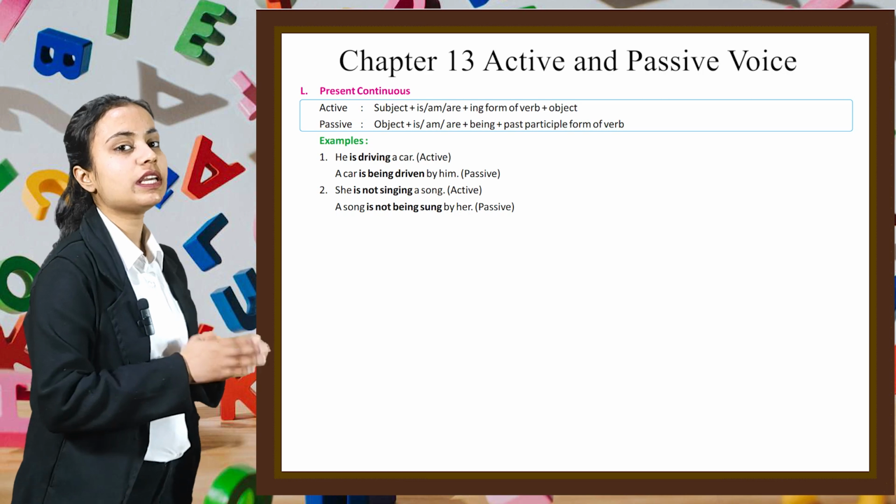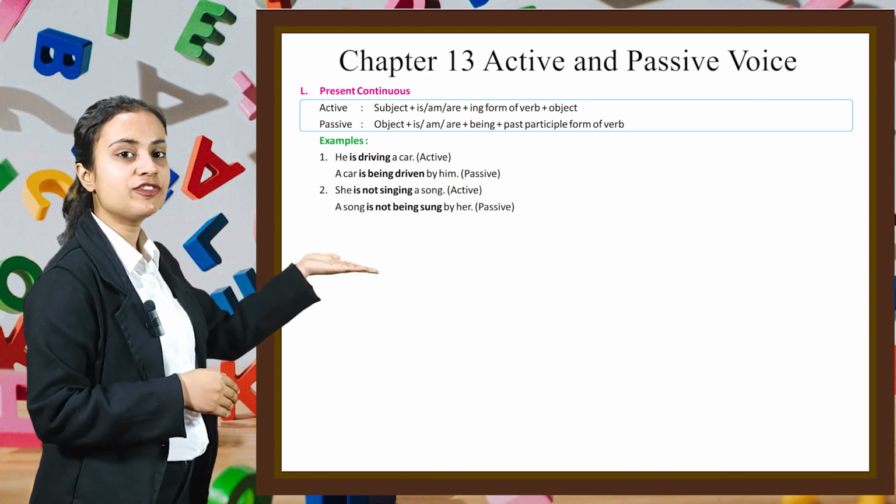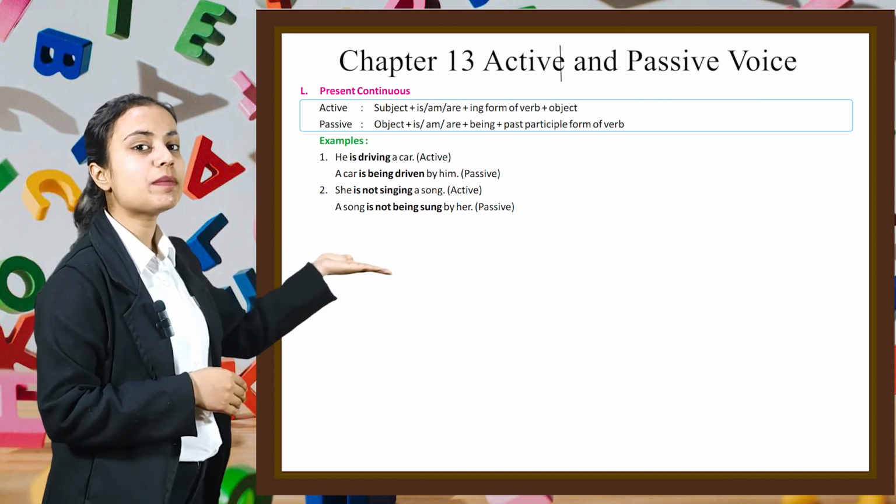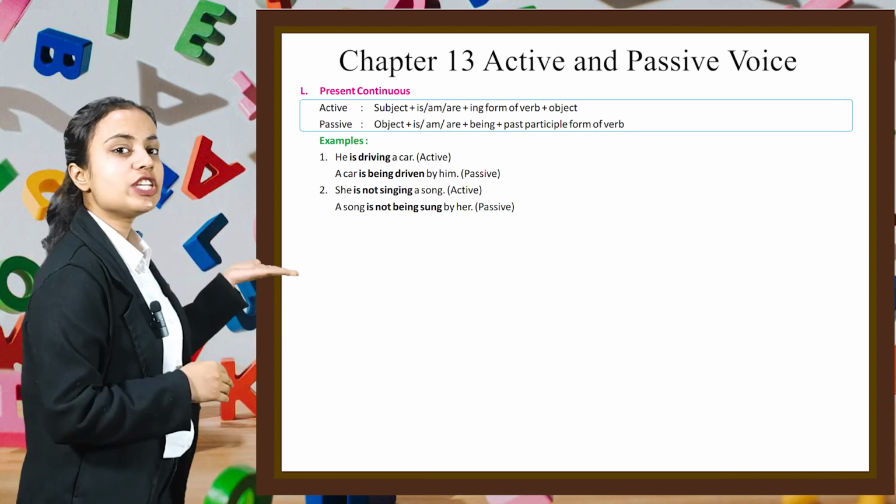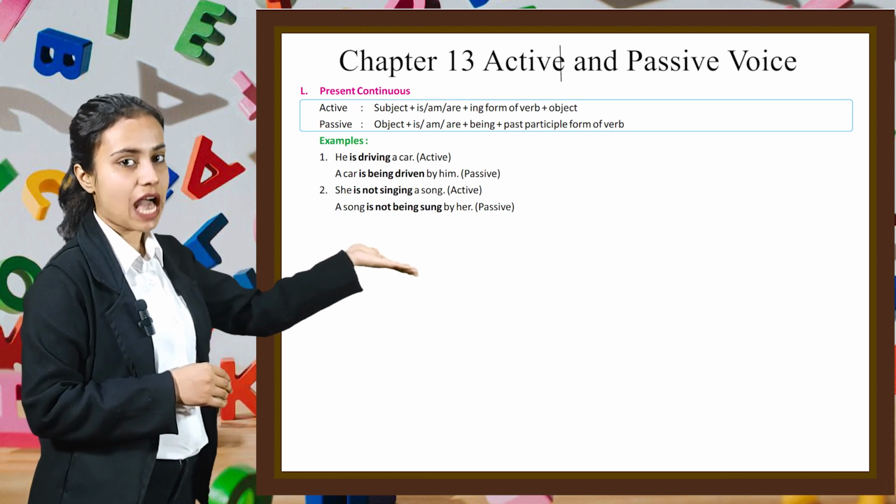For example, he is driving a car. It is the active form. A car is being driven by him is the passive form. She is not singing a song is the active form.